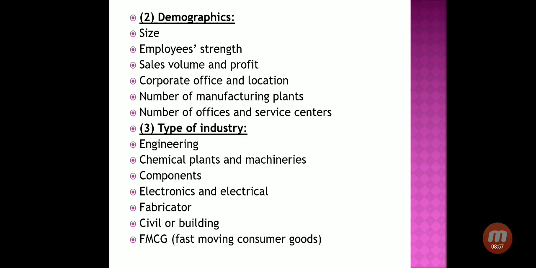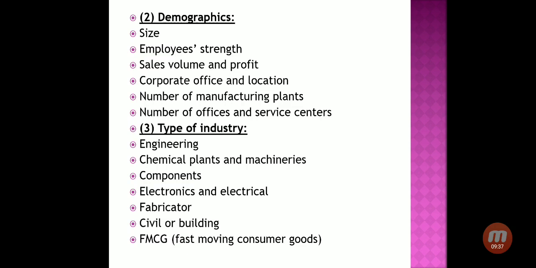Then employee strength means the number of employees working in your organization, that is also a segment. Various companies are there where hundreds of employees are working, and many companies are there where thousands and millions of employees are working. Sales volume and profit, this is also one of the best for segmenting the industrial market, that is the volume of sales, means during a year or during a month, right, what is the sales of your product in terms of money as well as in terms of units, and also the profit, that what profit you earn.